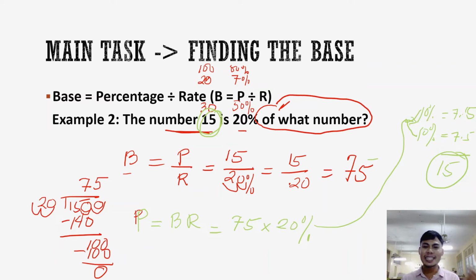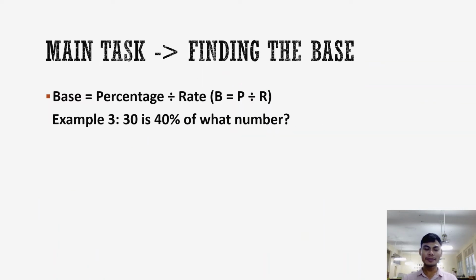Basically, this is how the question is stated: The number 15 is 20% of what number? We're looking for a bigger number. We're looking for what number, no? So, we're looking for the base. Now, let's have example number 3.